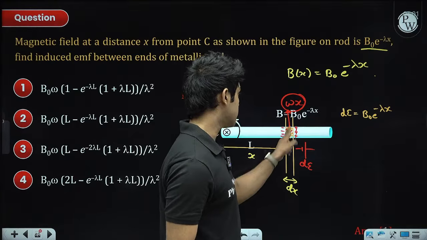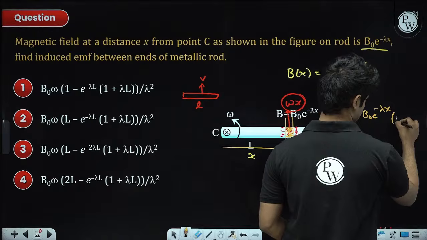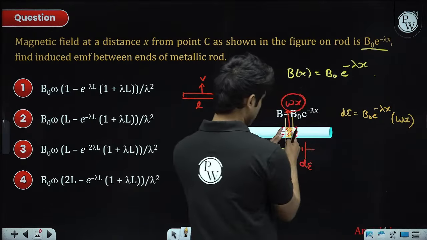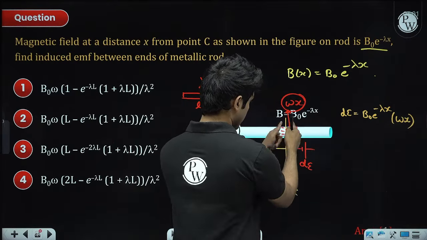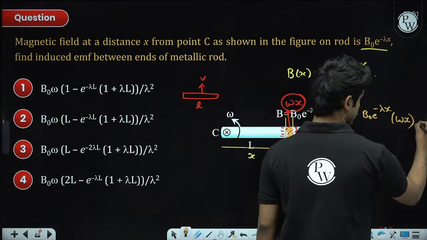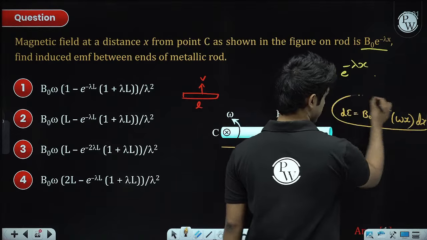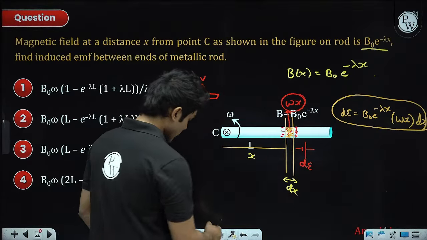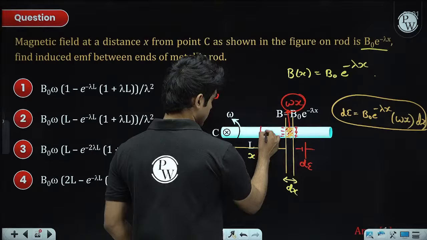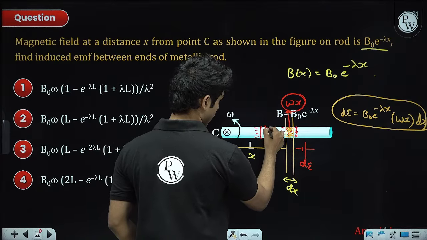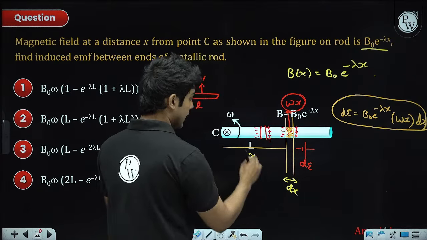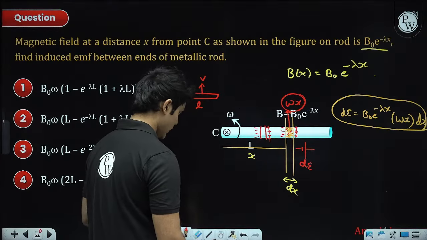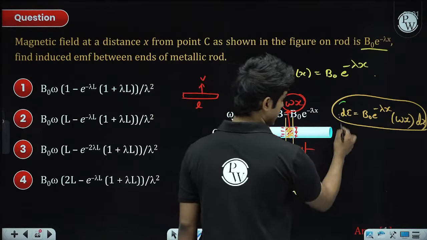Velocity of this piece is omega x, into the length of this conductor, and the length of the conductor is dx. This is the induced EMF on this tiny metal piece. Now we will integrate this, and through integration we will cover all these metal pieces and add up their individual EMFs. So all we have to do is just integrate this.